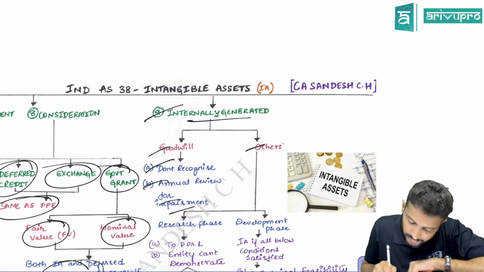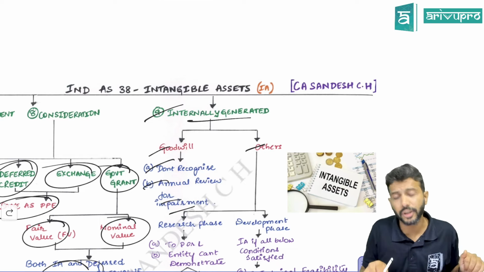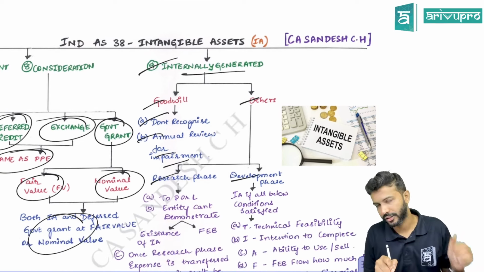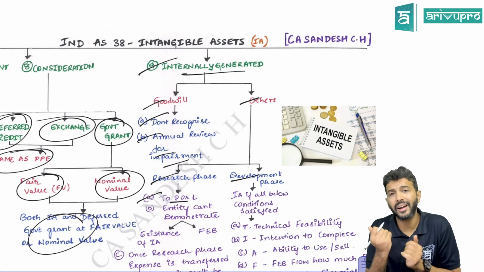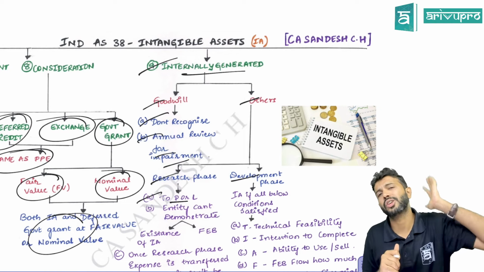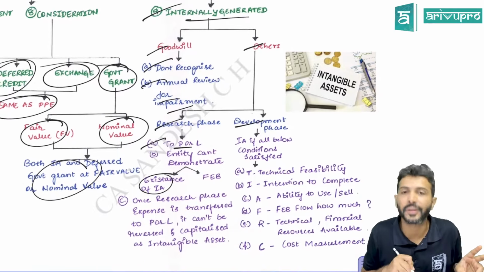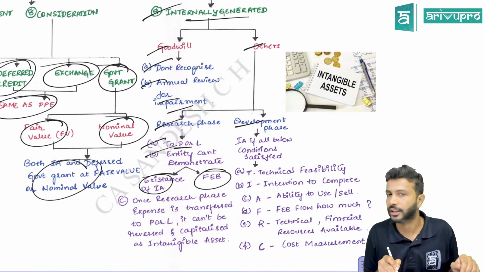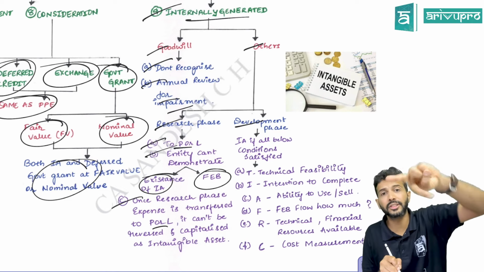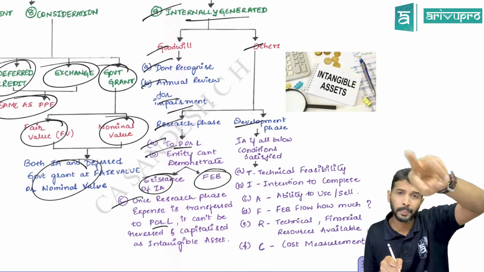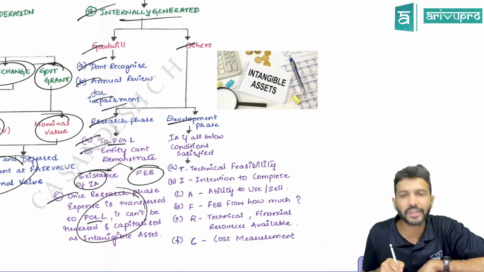Other internally generated intangible assets are further subcategorized into research phase and development phase. Research phase expenditure goes to P&L. Research is an activity undertaken to obtain knowledge. It goes to P&L because at the research phase, you cannot demonstrate two things: one, the very existence of the intangible asset, and how much FEB you will get. That's the reason. And once any such expenditure has been transferred to P&L, can you reverse it in a future year and capitalize it? No. Once gone means gone. You cannot reverse it back. Development phase expenditure, can you capitalize?